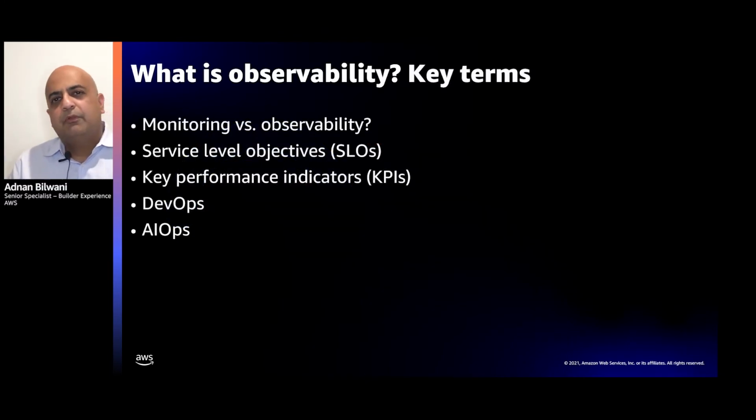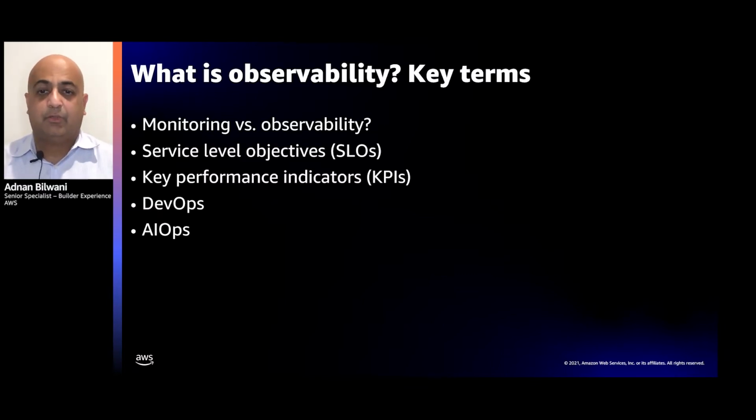Before we go further, let's talk about some key terms we hear in the observability and DevOps space to build our discussion on. The first is monitoring. Though the term monitoring is sometimes defined as a precursor to observability, monitoring is simply one of several types of tools and activities that make a system observable. In other words, monitoring tells you whether a system is working or not, while observability tells you why the system isn't working.